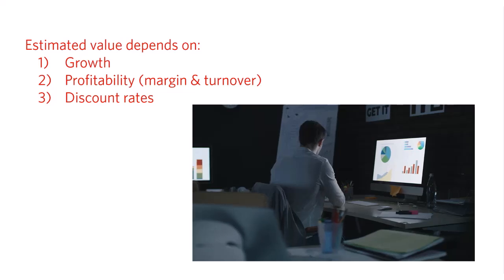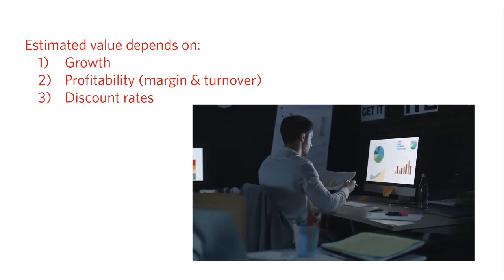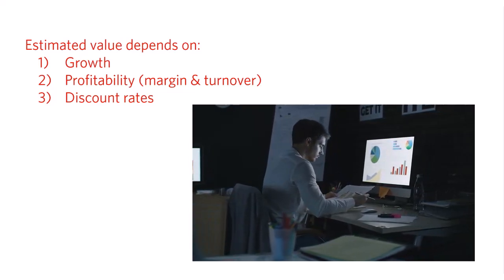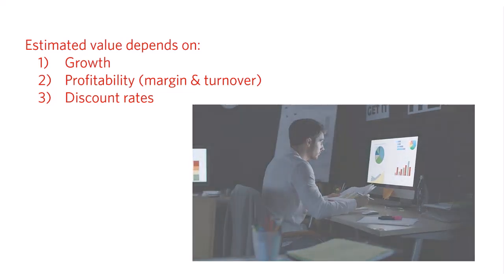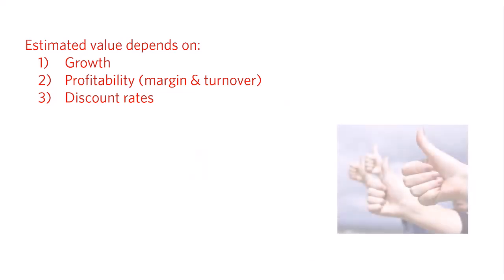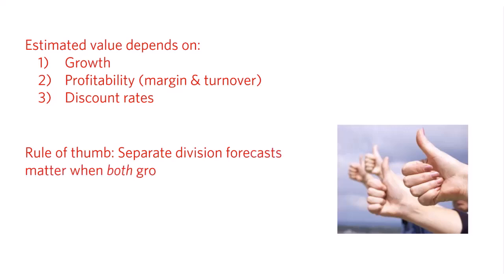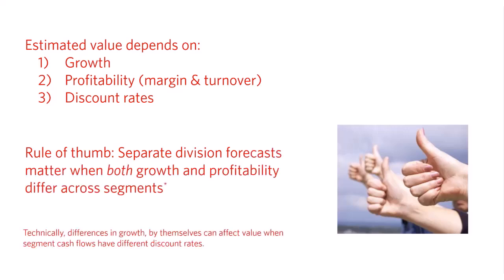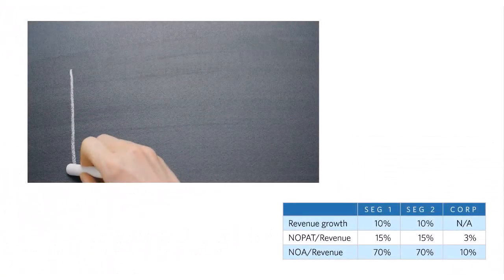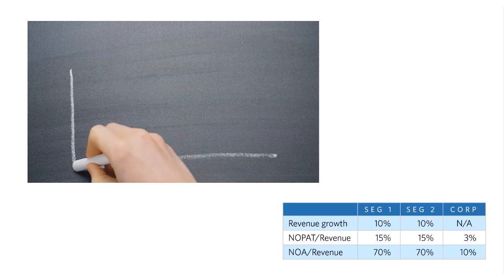It is always a good idea to forecast revenues for major segments. What is less clear is when to separately forecast segment profits and assets. A rule of thumb is to make segment forecasts when both growth and profitability vary across the segments. Now for the examples. These forecasts are based on the average historical growth and profitability metrics.